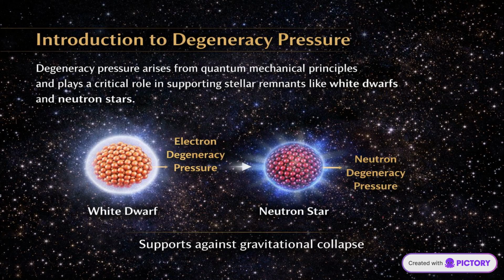To understand how these remnants resist collapse, we need to introduce degeneracy pressure. This pressure arises from quantum mechanics, specifically the Pauli exclusion principle, which states that no two identical fermions can occupy the same quantum state. In white dwarfs, electron degeneracy pressure resists gravitational collapse. In neutron stars, neutron degeneracy pressure plays this role. Unlike thermal pressure, degeneracy pressure does not depend on temperature. It acts as a fundamental quantum barrier against collapse.